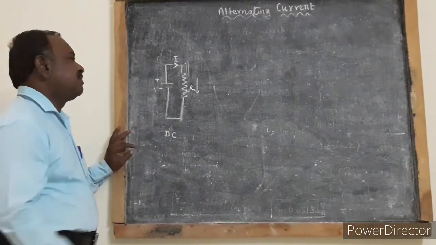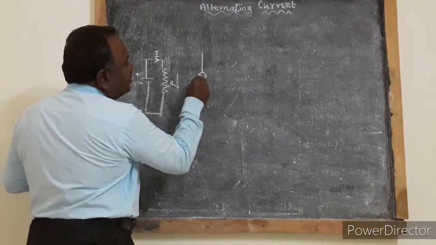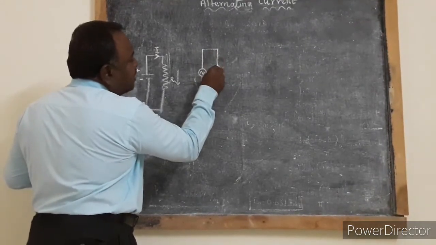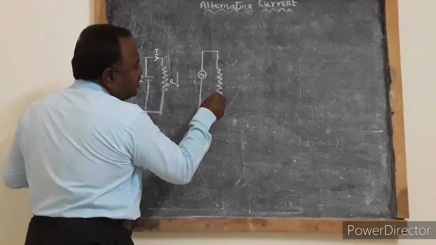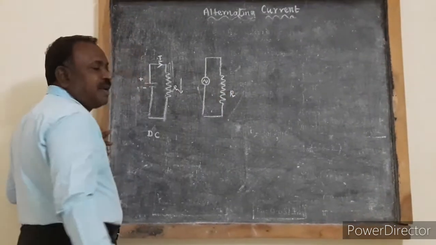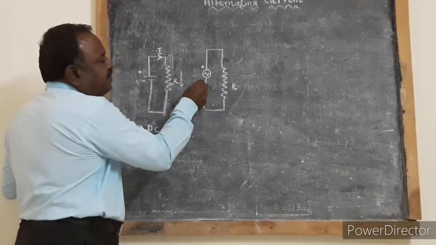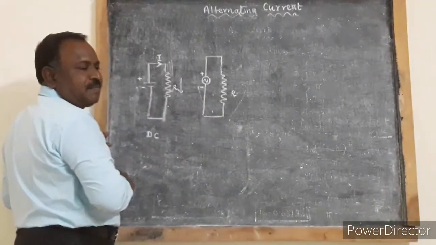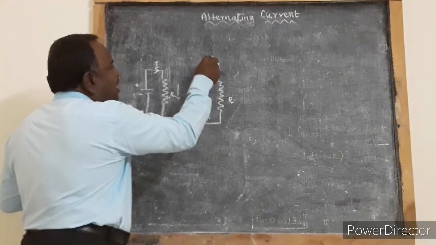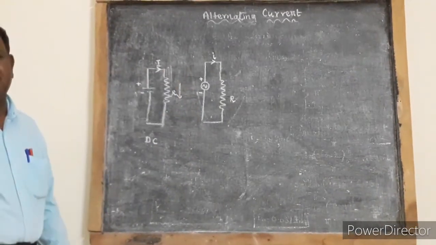On the other hand, if you consider the circuit of this type, this is an AC source. This AC source is connected to a resistor R. At any instant of time, if this end is positive and this end is negative, because of the applied potential difference, the current I will flow in the clockwise direction.